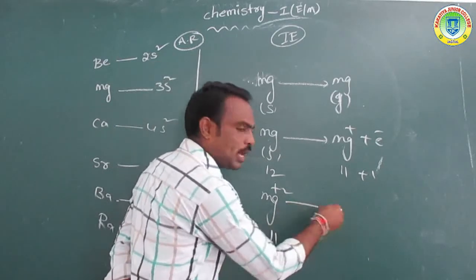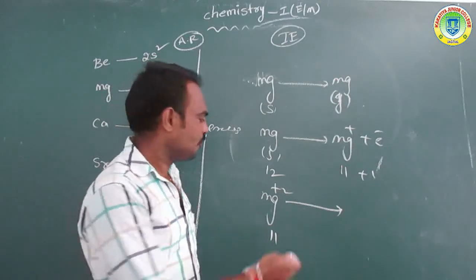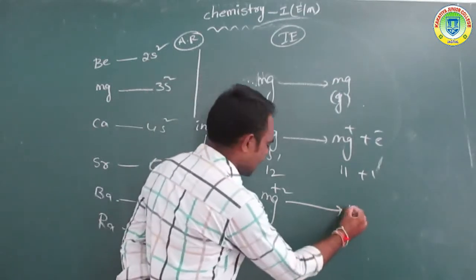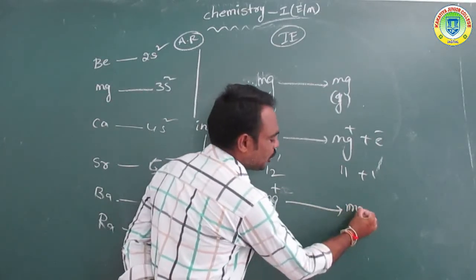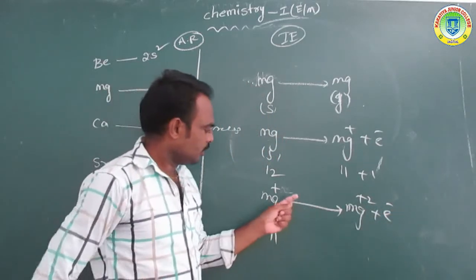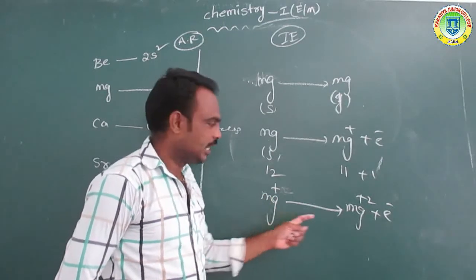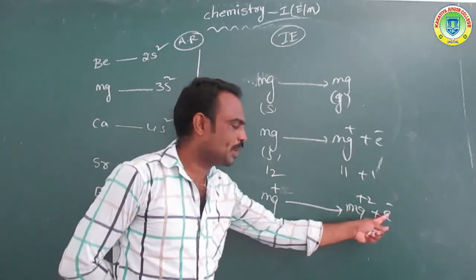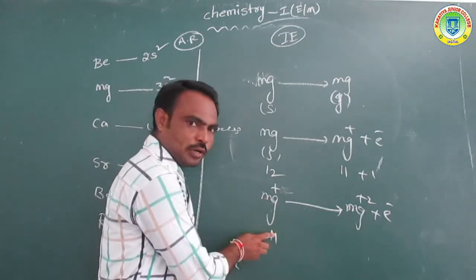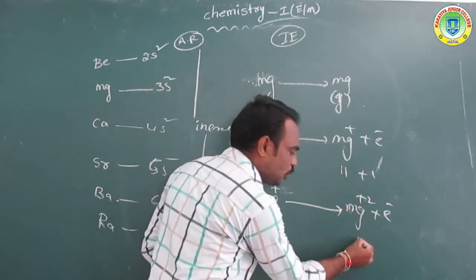When we remove another electron from this magnesium ion, it is converted to Mg2+ plus an electron. Mg+ means 11 electrons, and Mg2+ means only 10 electrons.